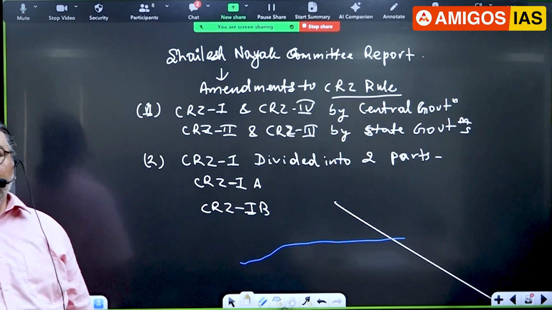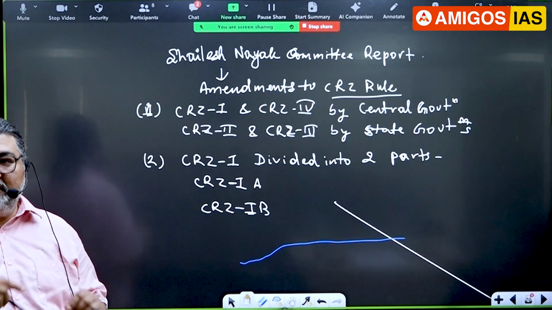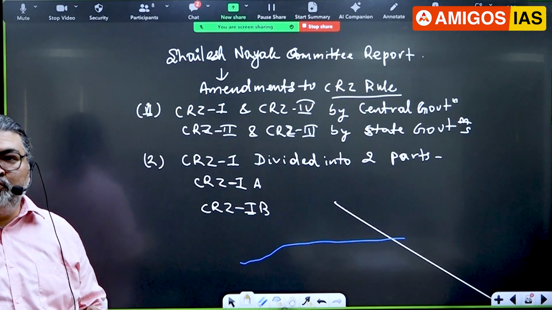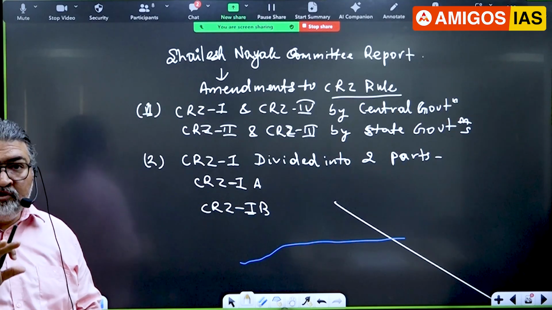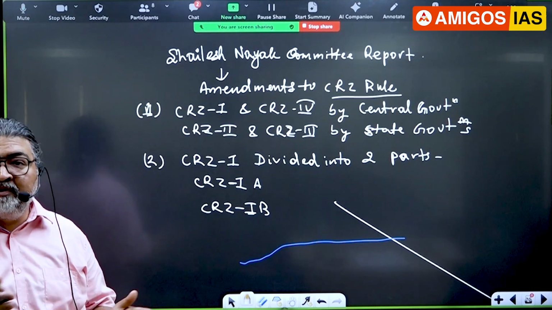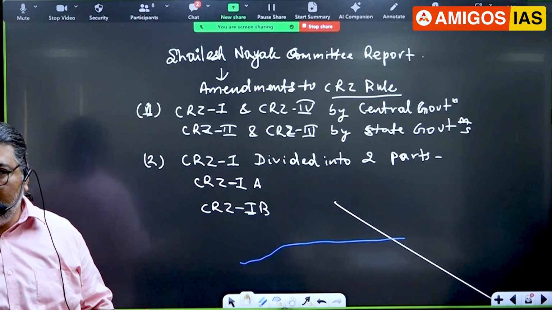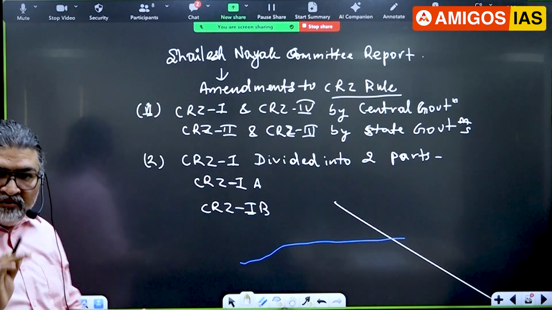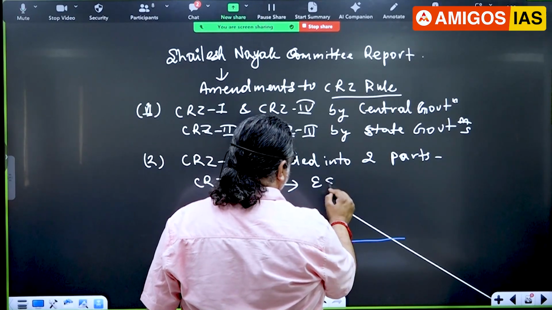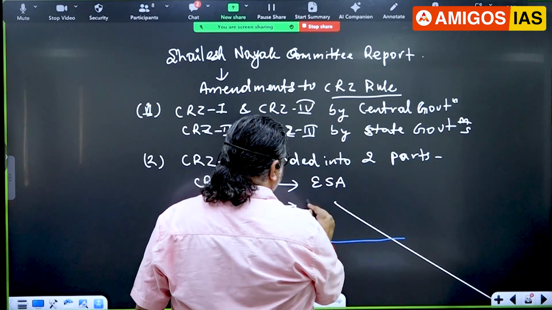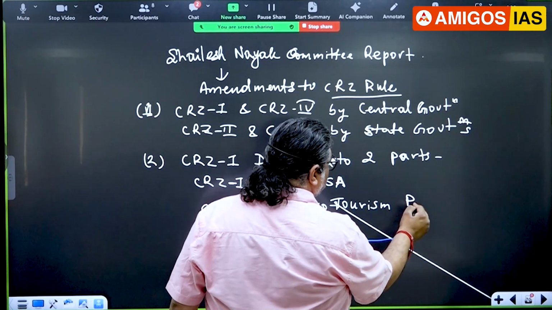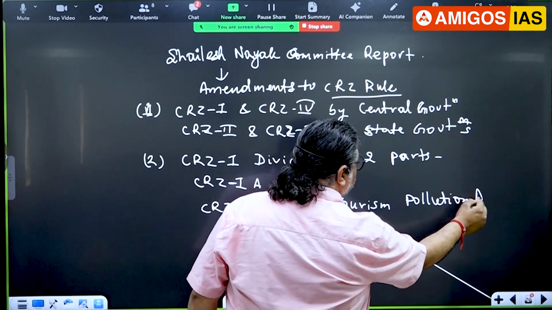Central government. And what is CRZ1? Eco-sensitive area, ecologically sensitive area. Now what does the government want? Sometimes a mangrove walk, as in Sundarban. Some tourism, ecotourism. I'll use the word ecological tourism, ecotourism. Then again, pollution abatement. What is pollution abatement? Treatment plant. Sometimes sewage discharge, garbage discharge, right? So they have divided here. So one is this one, and second, ecotourism, and pollution abatement.